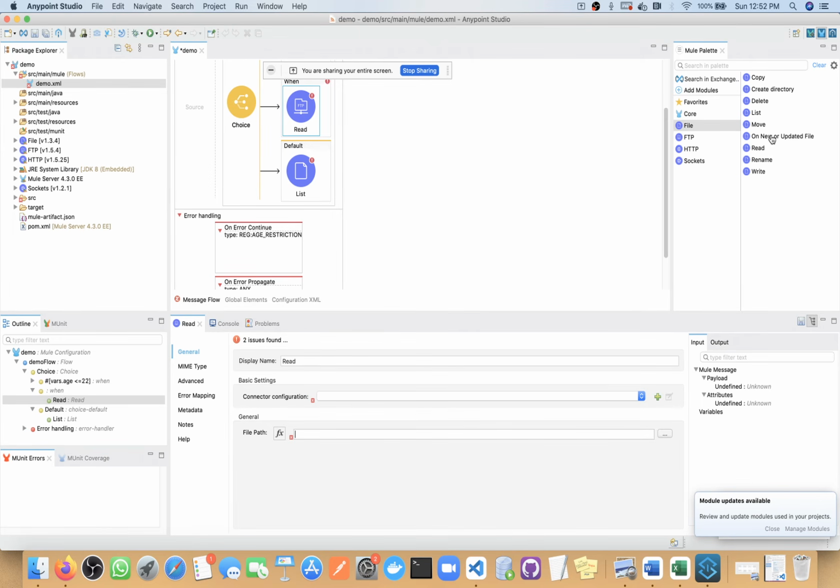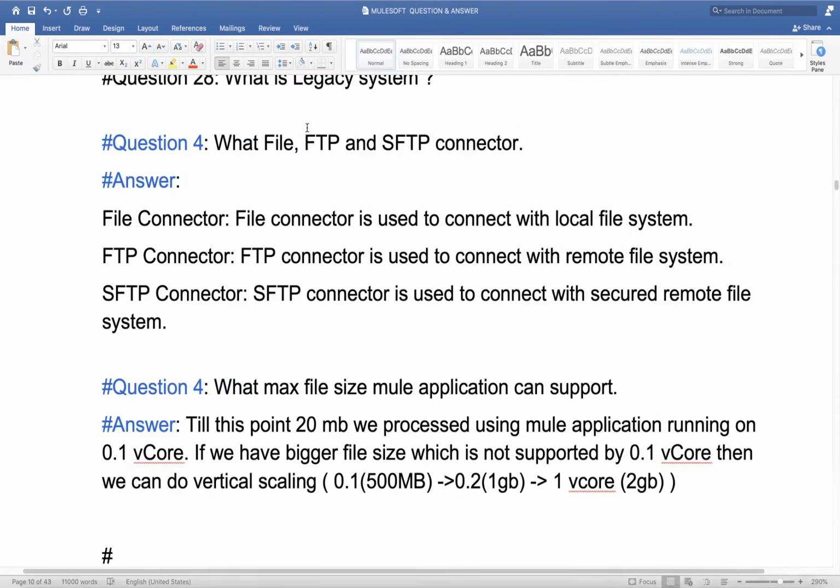So what will be our source? This one, on new or update file. This can also be a question, like when we want to read. Operation-wise, they can also ask what all operations we have in the file connector. This one will be a very important question.